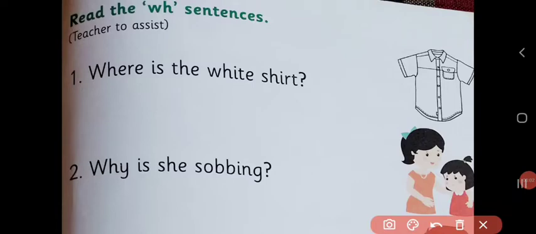Number 2. Why is she sobbing? We'll read it again. Why is she sobbing? Can you see one small girl here? She is crying. That means she is sobbing. Okay, now we'll read our third sentence.